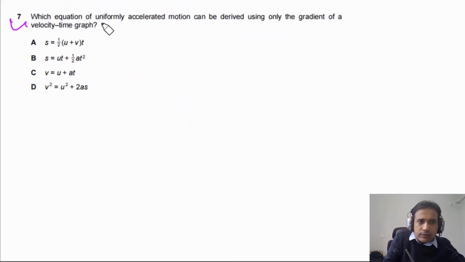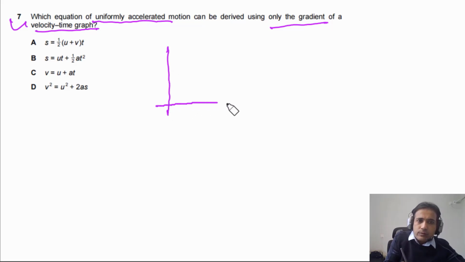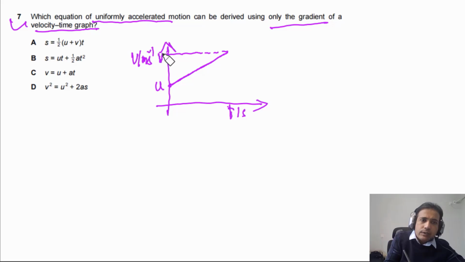Question 7 says, which equation of uniformly accelerated motion can be derived using only the gradient of a velocity-time graph? So first of all, simply we can sketch a velocity-time graph. So this is velocity on the y-axis and here we have time on the x-axis. So we can also draw this line. Let's say the initial velocity is u and the final velocity we can say is v.